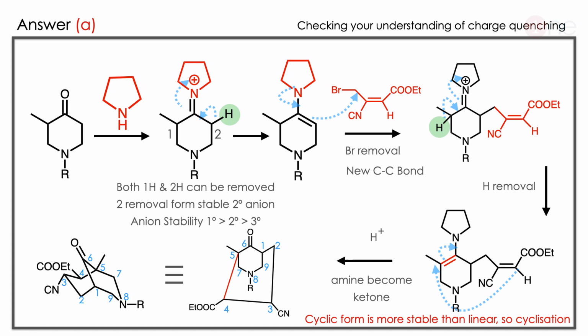Here you have to know two things. One is how to quench the charge in the system. It can be quenched by leaving off nearby hydrogen atoms. The second thing is that the cyclic system is more stable than the linear system.